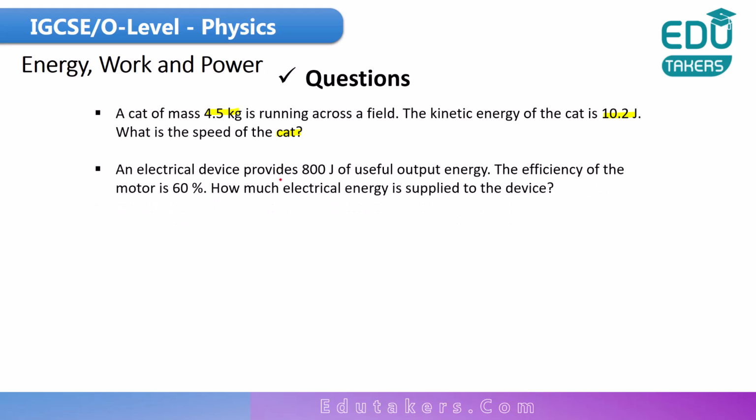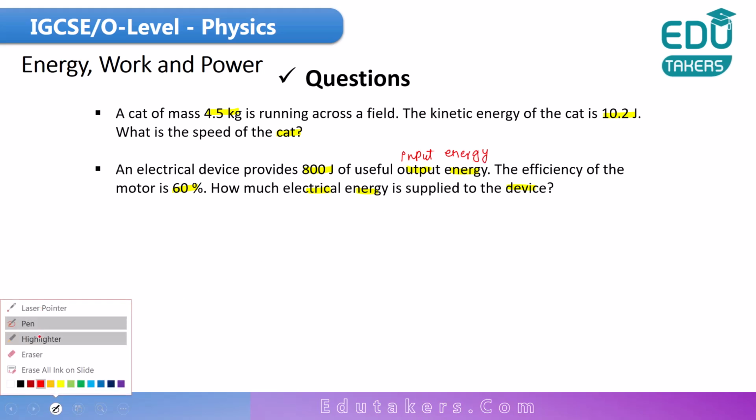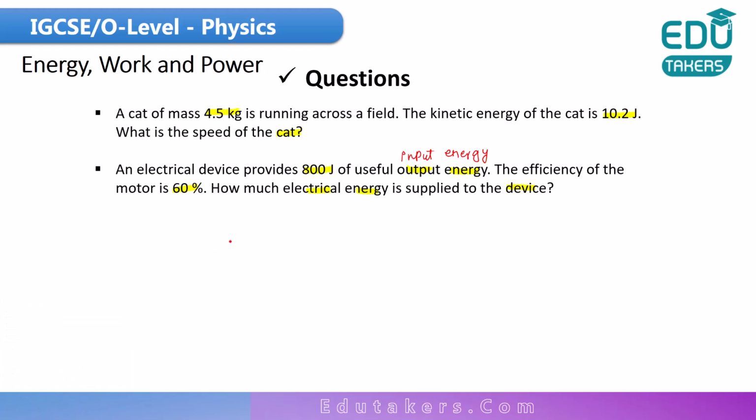An electrical device provides 800 joule of useful output energy. So the useful output energy is 800 joule. The efficiency of the motor is 60%. How much electrical energy is supplied to the device? It means that you need to calculate here the input energy when the useful output energy and efficiency are given. So you just need to use the formula of the efficiency to calculate the input energy.